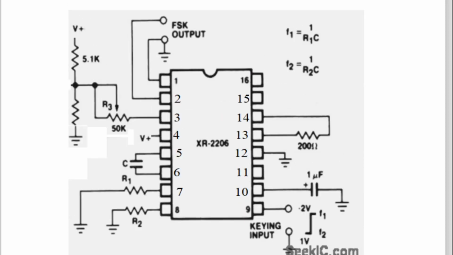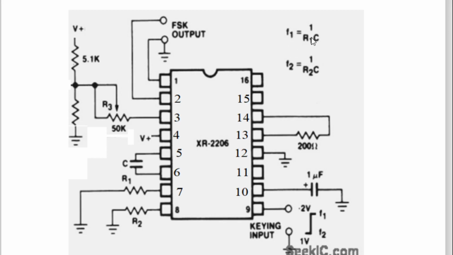Now to generate the frequency shift keying output, there is a ready-made IC available in the market, and that IC is called XR2206. This practical is there for you. This IC generates two sine waves, of high frequency and low frequency.